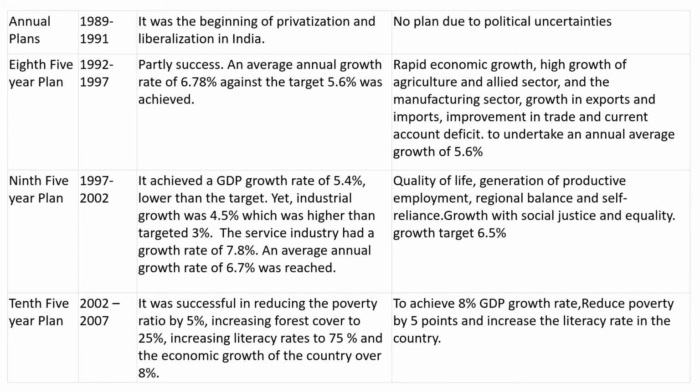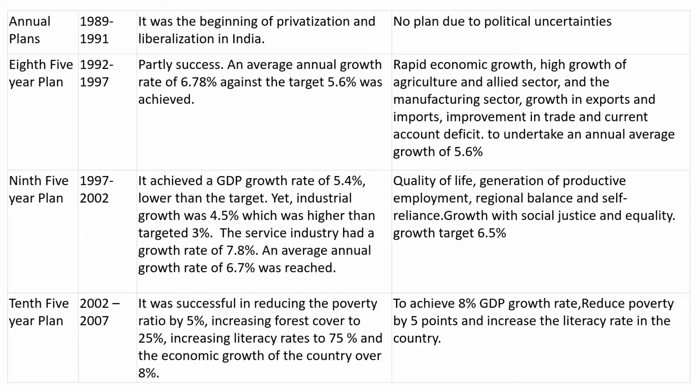Coming to the ninth five-year plan from 97 to 2002, it was aimed at improving the quality of life of people and also generation of productive employment. And it could achieve a GDP growth rate of 5.4%, and this is considered to be very much lower than the targeted growth rate. Industrial growth rate was 4.5%, which is higher than the targeted growth rate of 3%. Then coming to the service industry, it had a growth rate of 7.8%. The annual growth rate was 6.7%.